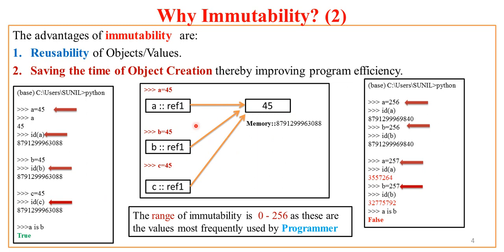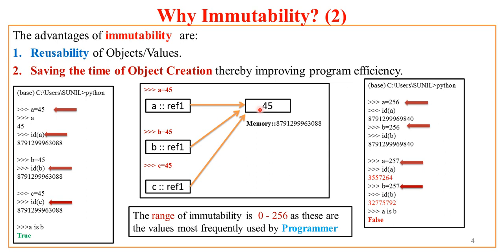So see this rectangle on which I am focusing. I have a holding some reference, ref1. In our case it is a long address of 13 digits, and the last 4 digits are 3088. If I create b with the same value, b will also refer to the same object. If I create one more variable with value 45, it refers to the same object. In all three cases, these variables a, b and c are holding the same reference and hence referring to the same int object 45.